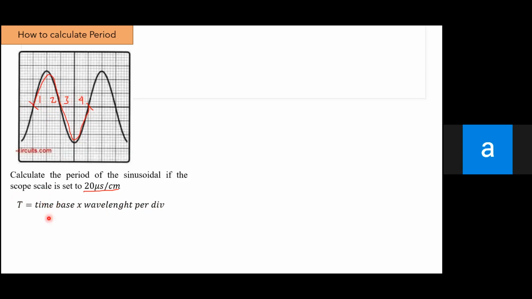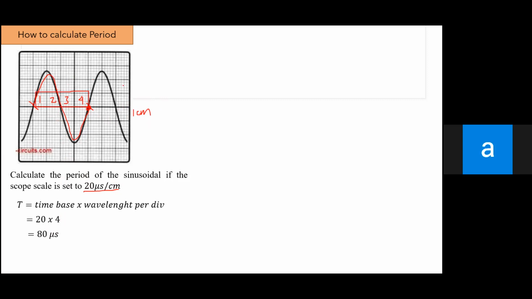Yeah, and the time base is 20 micro. So you just multiply by 4, and then this equals 80. Not always 4, though. It depends on the questions. Usually the question tells you the length of one division is 1 centimeter, so every square is 1 centimeter. So from this to this, the distance is 4 centimeters.